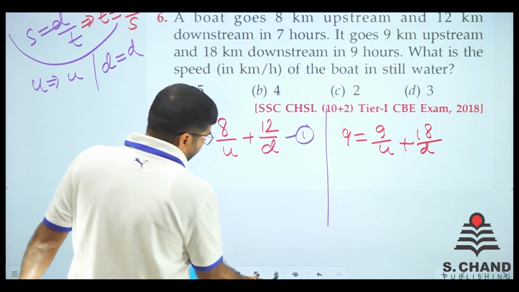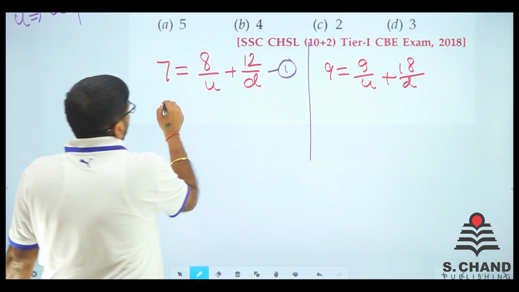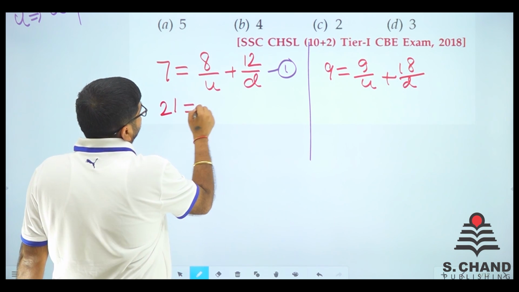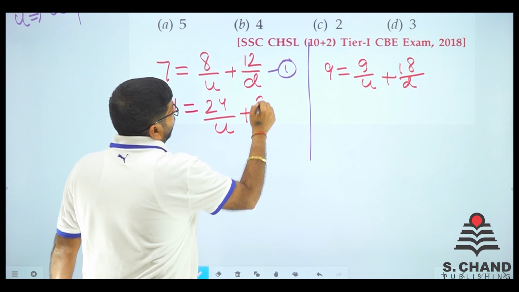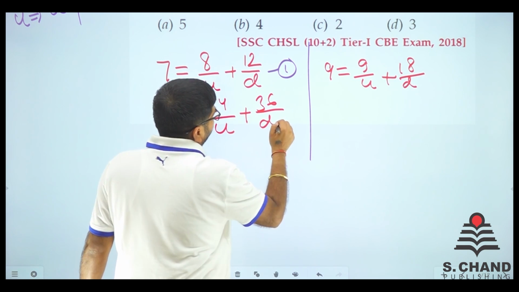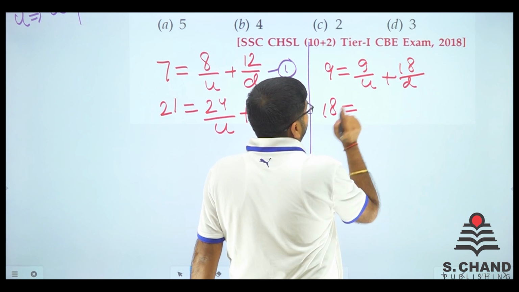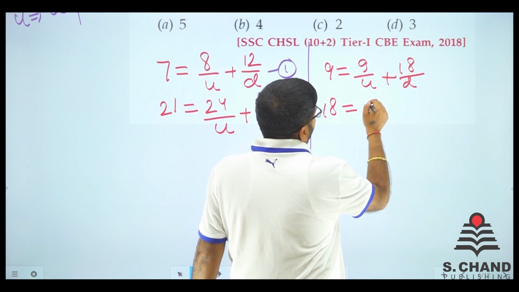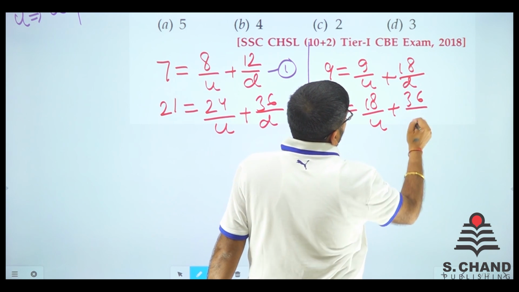So just multiply this equation, the left side equation, by 3. So 7 into 3 is 21, 8 into 3 is 24 by u and 12 into 3 is 36 by d, right? In that place we multiply this by 2, so 9 into 2 is 18, 18 by u and 36 by d.